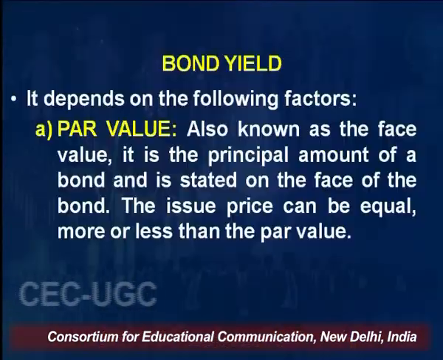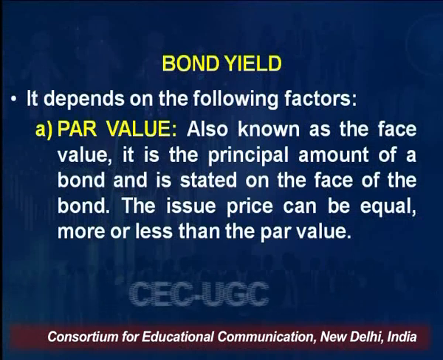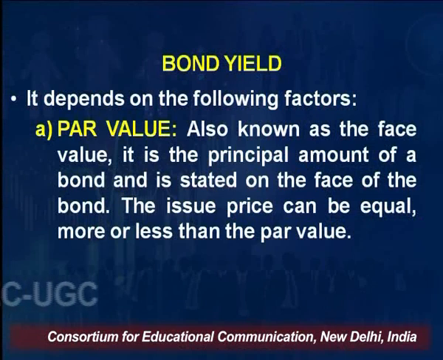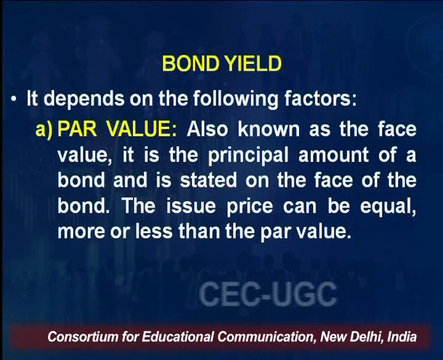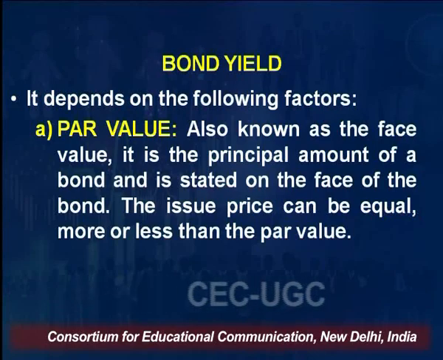The price at which the bond is being issued may be different from the par value of the bond. That is, if a company issues a bond of 100 rupees, at the time of issue itself it may be less than 100 rupees or more than 100 rupees, depending on the SEBI regulations, right? But this 100 rupees is called the principal value, the par value. For all purposes, the interest and calculation purposes, this 100 rupees will be taken as sacrosanct, right? So this will be treated as the principal amount which the company has borrowed from the bond holders. That is called the principal amount or the par value.